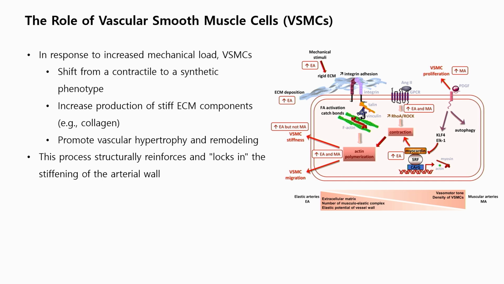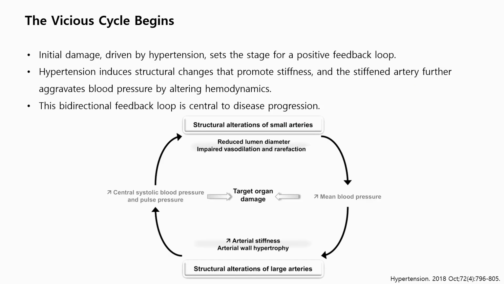The vascular smooth muscle cells respond to increased mechanical load by switching from a contractile to a synthetic phenotype, and they secrete stiffer extracellular matrix components and contribute to hypertrophy and calcification, locking in the stiffening of arterial walls. This initiates a vicious cycle. Hypertension induces structural changes that promote stiffness, and the stiffened artery further aggravates blood pressure by altering hemodynamics, and this bidirectional feedback loop is central to disease progression.